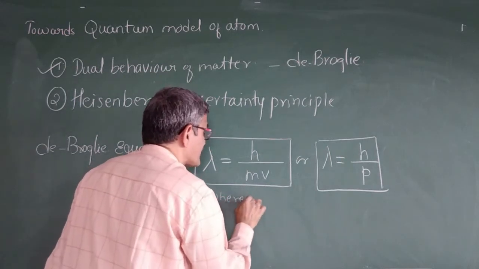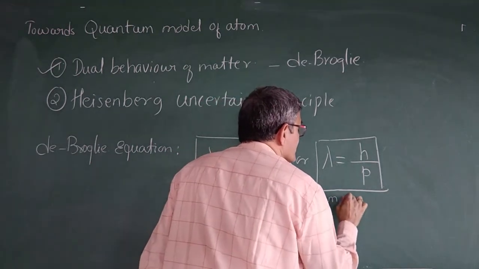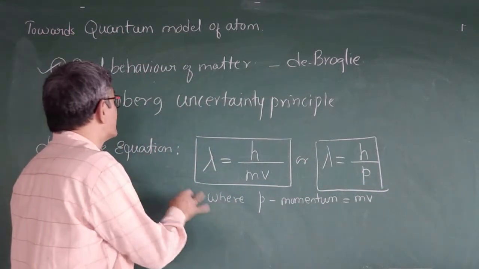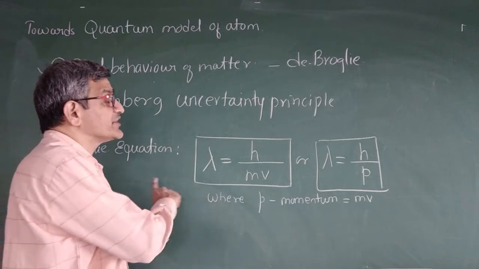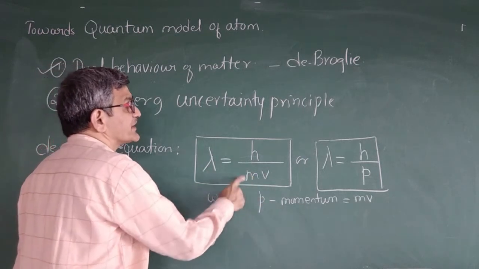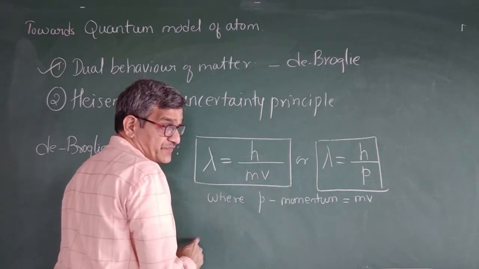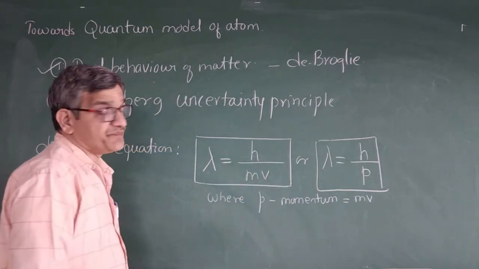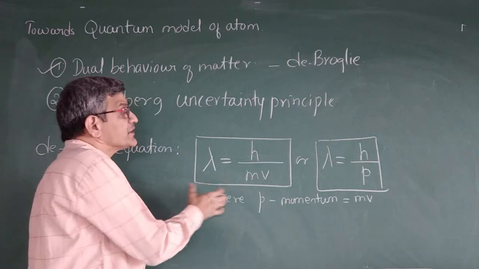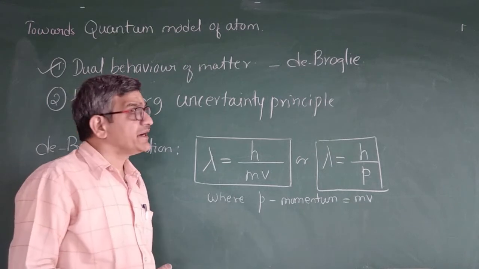where p is the momentum. Momentum is equal to mass into velocity. This relation is given by de Broglie, and it is known as the de Broglie matter wave equation, where there is a wave nature as well as a particle nature. Particle is mass, and mass into velocity is nothing but momentum. This concept leads to the quantum model of atom, with which we can explain the structure of atom.